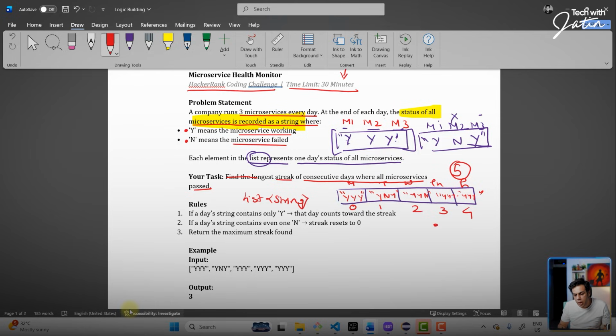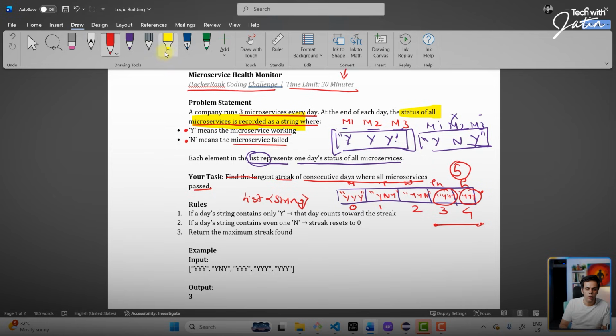Streak means there should be continuous days where the values were y. Meaning all the 3 microservices were up and running. Chuck the word microservices. You are only looking at those consecutive memory locations where the value is y.